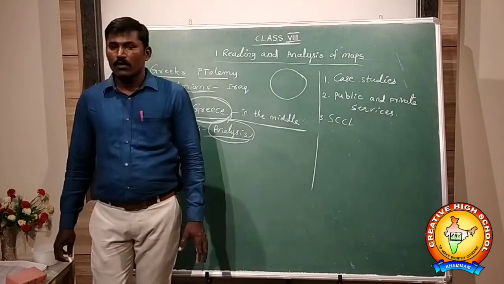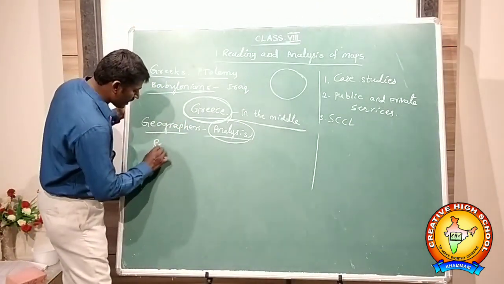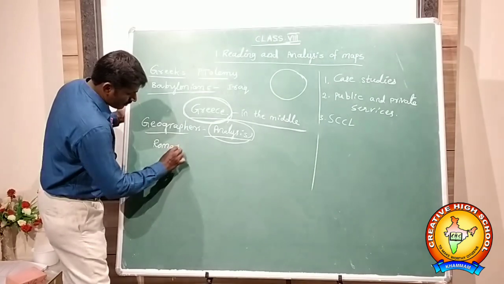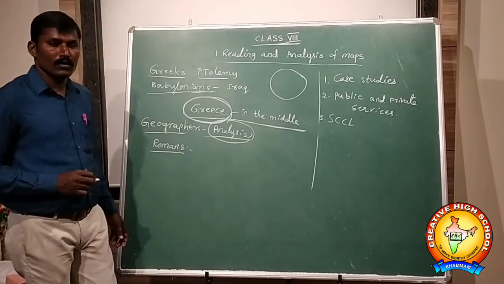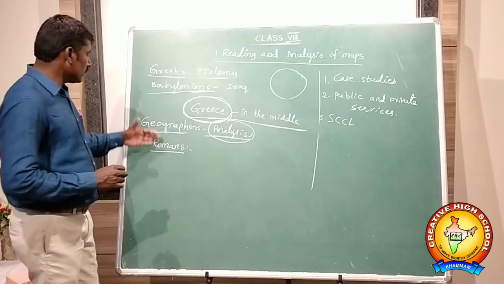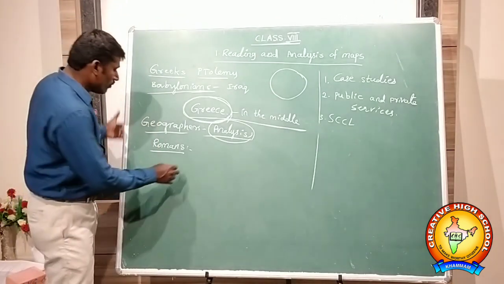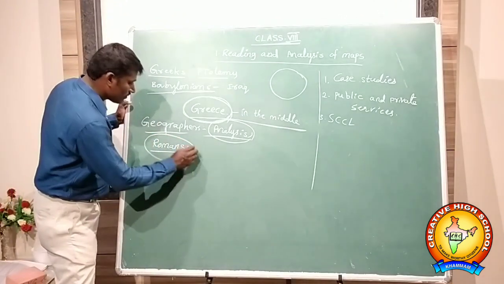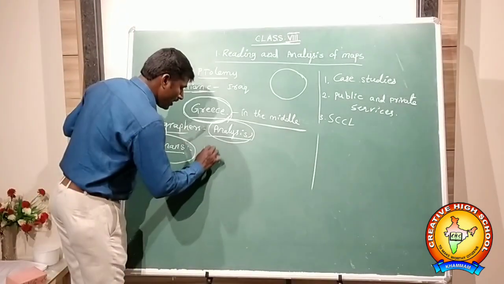And after that, Romans also made maps. After Babylonians, the Romans made the maps. That is, they made world maps.